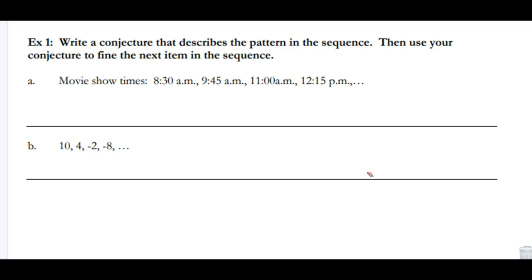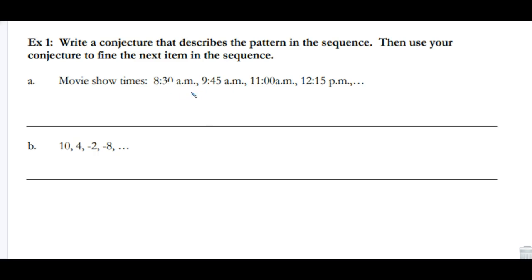Movie show times. Let's look at movie show times. It says, write a conjecture that describes a pattern in the sequence, then use your conjecture to find the next item in the sequence. The movie show times are 8:30, 9:45, 11, 12:15. What would the next one be? Well, if I look at this, I know they're going up, and I think they're probably going up by some sort of addition. So how far is it from 8:30 to 9:45?